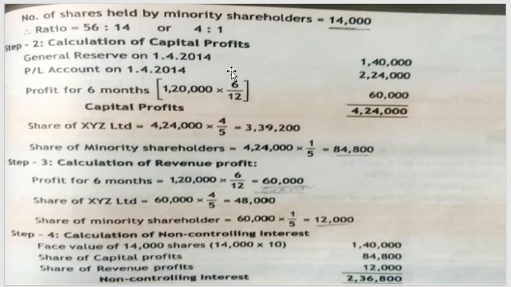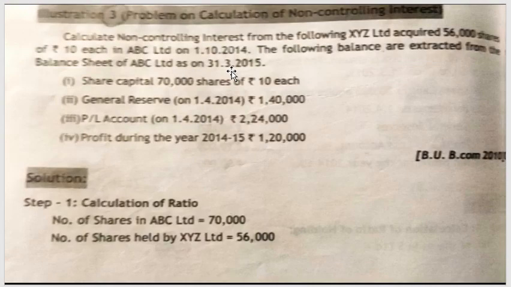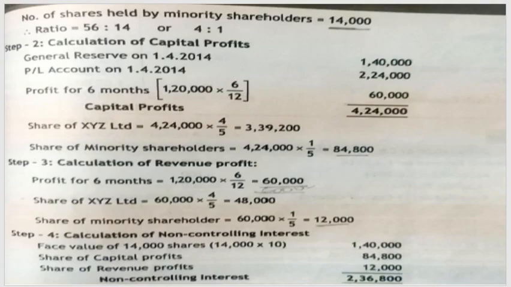Now we can further classify it. 56 is the shares of the parent, is to 14. So 56 is to 14. 14 ones are 14, 14 fours are 56, which will give you 4 is to 1. You can also simplify by taking the least number of tables, that is the 7 tables. 7 twos are 14 and 7 eights are 56, so you'll be getting 8 is to 2. 2 ones are 2 and 2 fours are 8, so you'll get the simplified answer, 4 is to 1. So 4 is to 1. Now you will calculate the next step, calculation of capital profit.